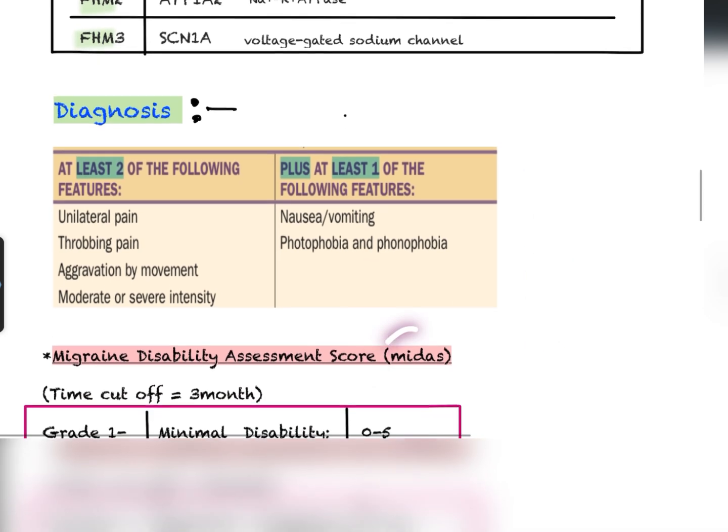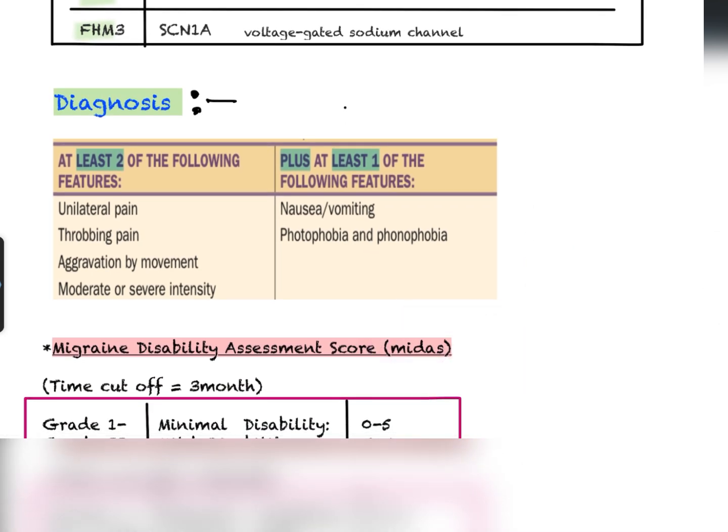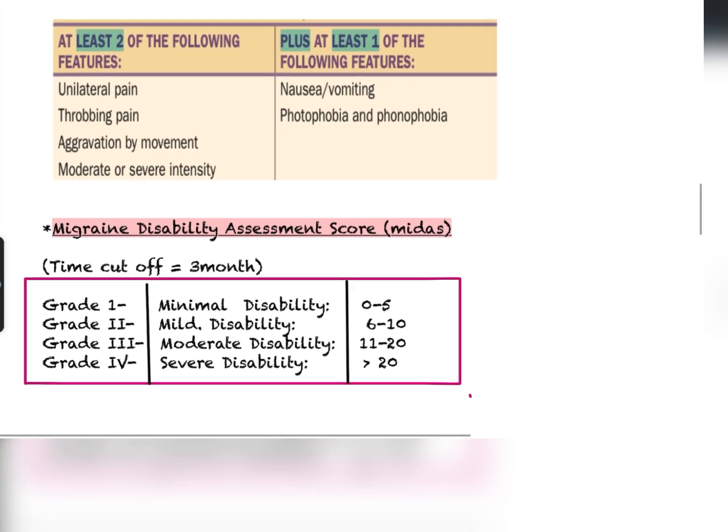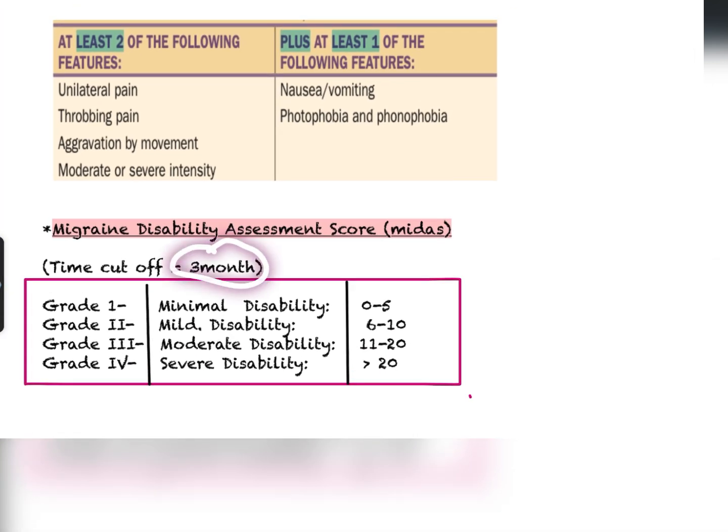Now comes MIDAS. What is MIDAS? You don't need to know the questions of MIDAS; what you need to know I have written. The time cutoff here is 3 months. There are 4 grades, from grade 1 to grade 4, and as we go down the severity increases.